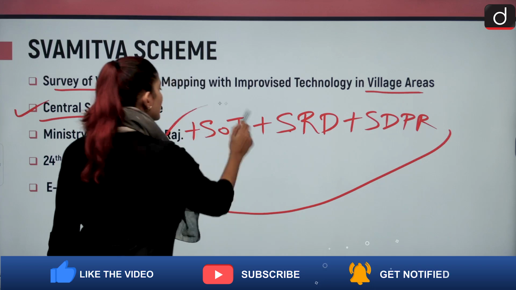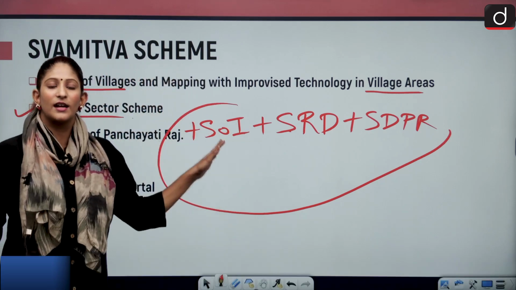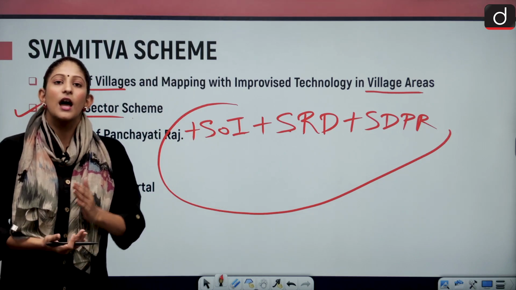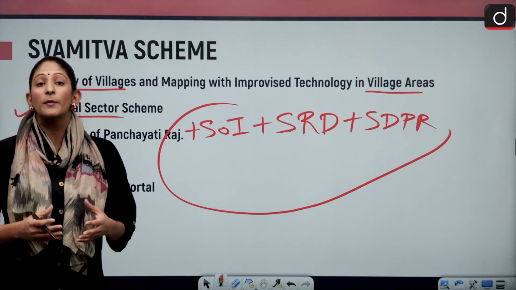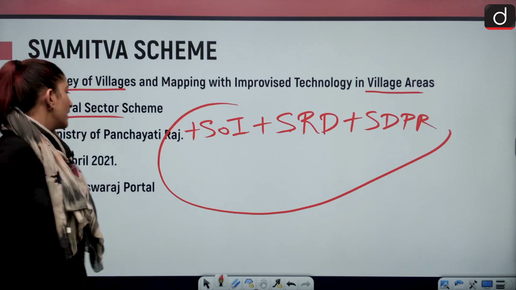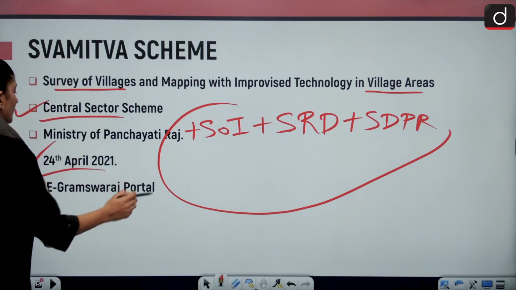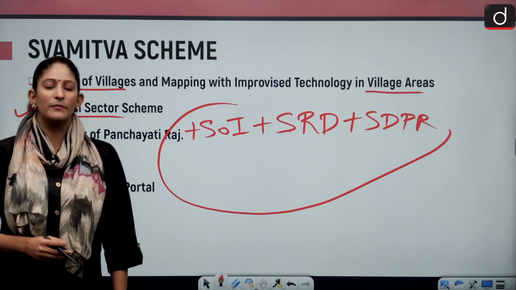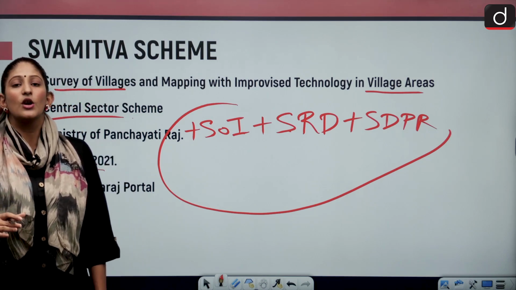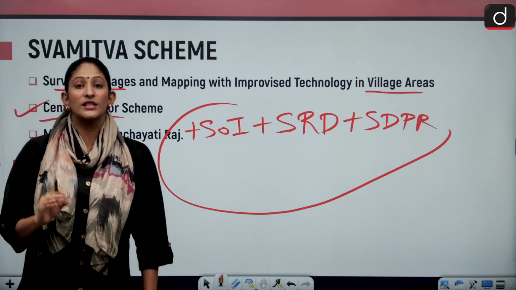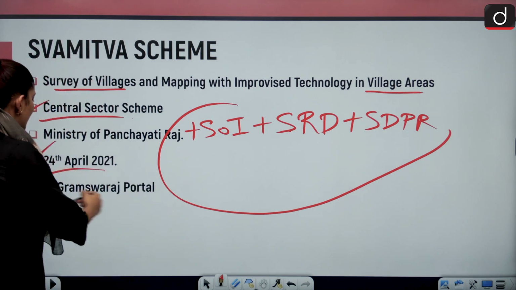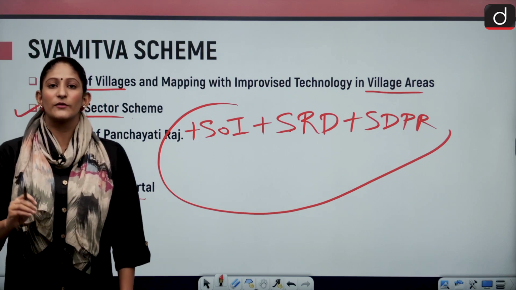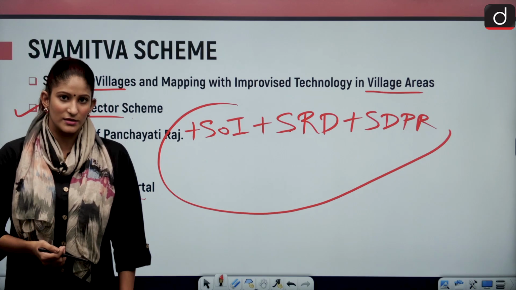So everyone is included in this: the entire rural areas, how to map the rural areas along with providing proper property cards under this. The launch of this program was on the 24th of April 2021. Before that, there was successful implementation of this scheme with the help of drone technology in 9 different states. And the eGram Swaraj portal has also been launched along with this, that means for real-time monitoring and accountability under this project.